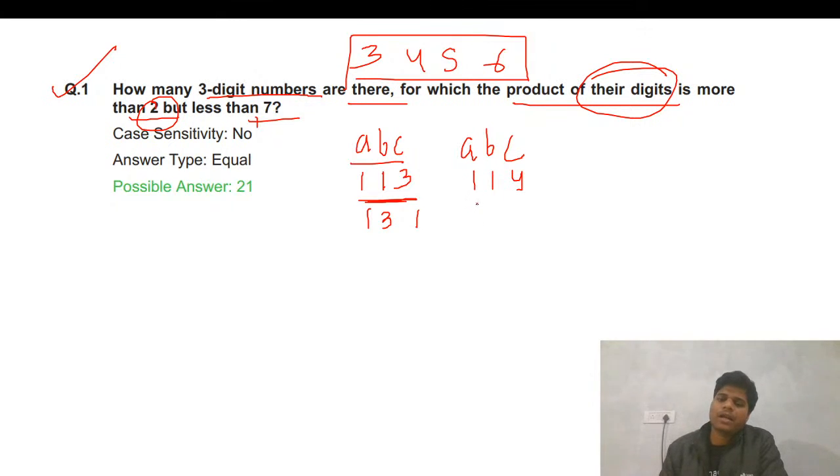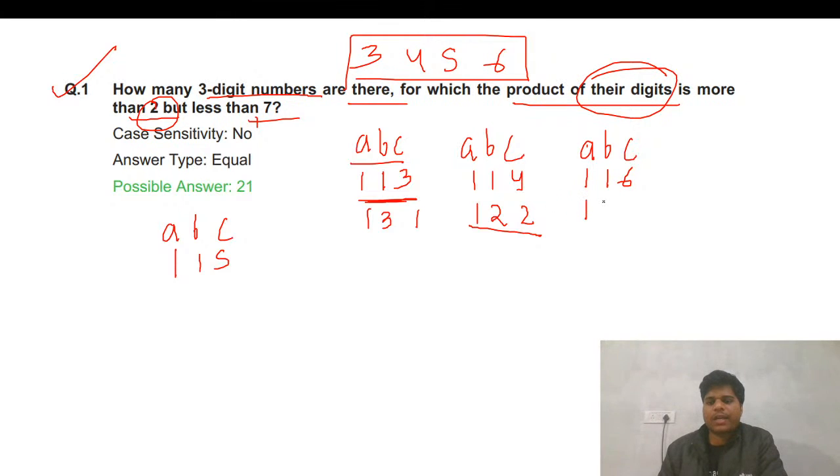This is one way. Other way we can write 1 2 2. So these are the two ways. Then let's see for the 5. For the 5, 1 1 5 we can do. Is this fine? For the 6 we can do 1 1 6, and we can do 1 2 3. Is this fine? We can do this thing.